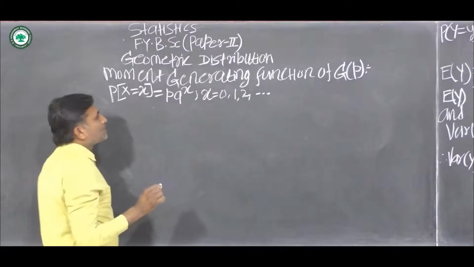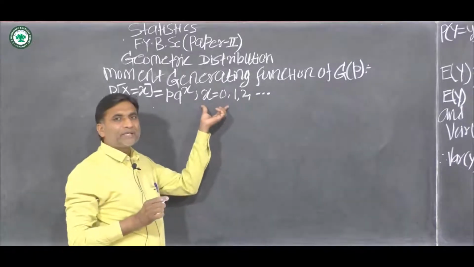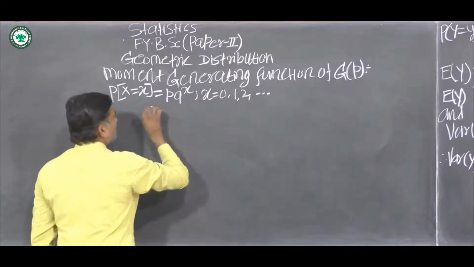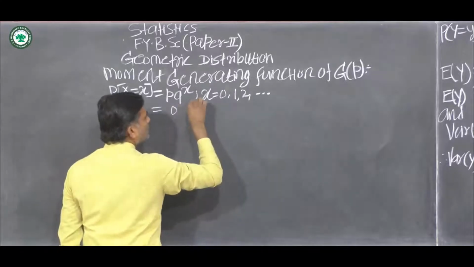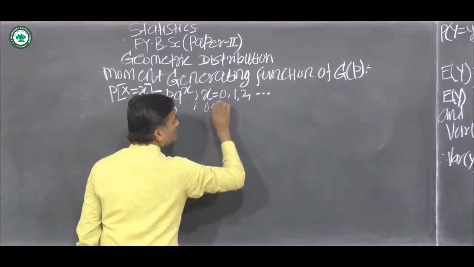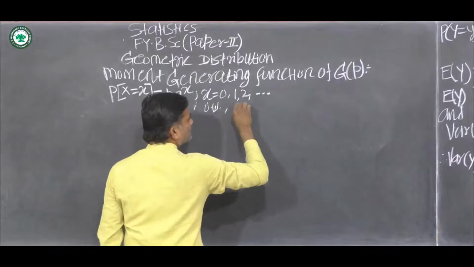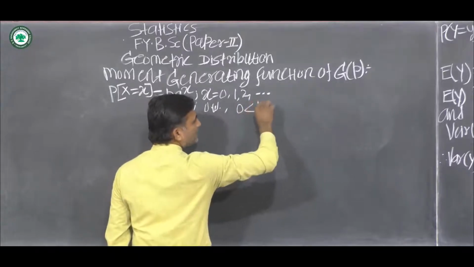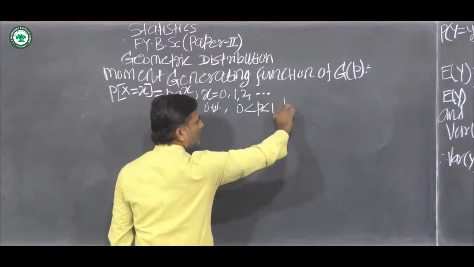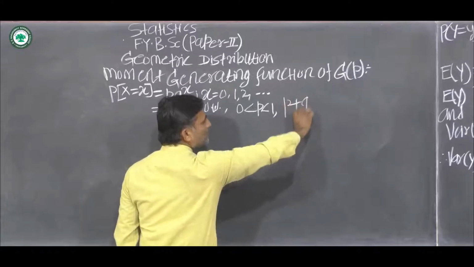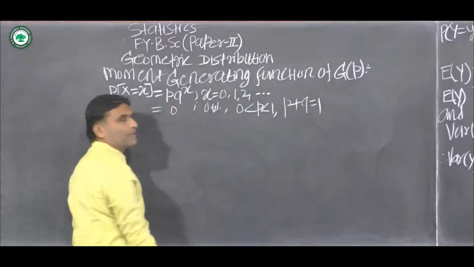That is, the support of geometric distribution is 0 to infinity, 0 otherwise, where 0 less than p less than 1, and p plus q is equal to 1.